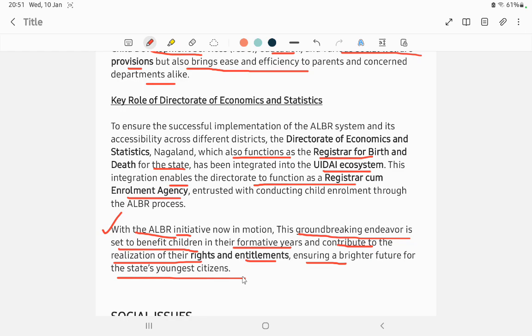The Aadhaar card process is linked hassle free to schemes, education, integrated child development services, health and immunization, all linked with the ALBR system. The Directorate of Economics and Statistics takes over the register for the birth certificate. The birth certificate will be handed out by the Department of Economics and Statistics, so they will take over the system.